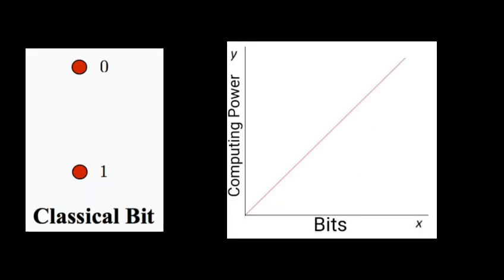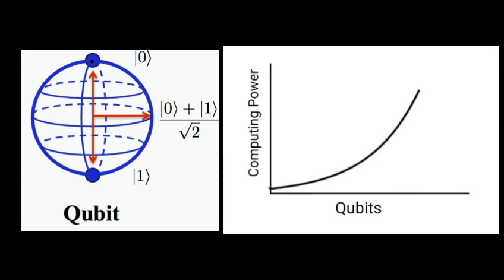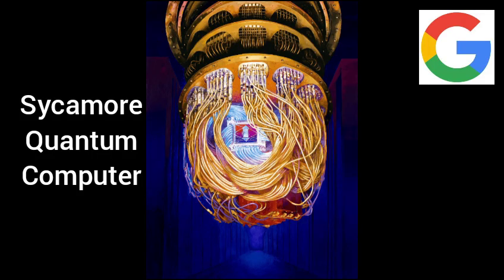Also, increasing the number of bits, which is 0 or 1, increases the computing power of traditional computers linearly, but increasing the number of qubits, which can be 0 or 1 at the same time, increases the computing power of a quantum computer exponentially. And we already know that Google developed a quantum computer, Sycamore. That means we aren't too far from achieving the ultimate nanotech.